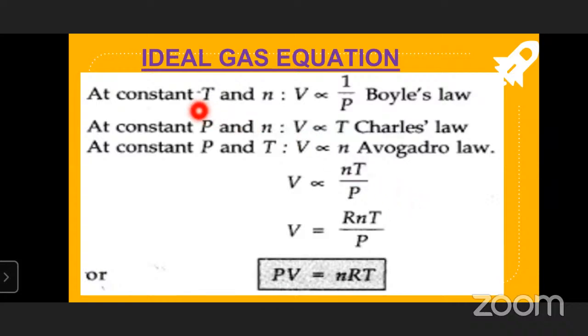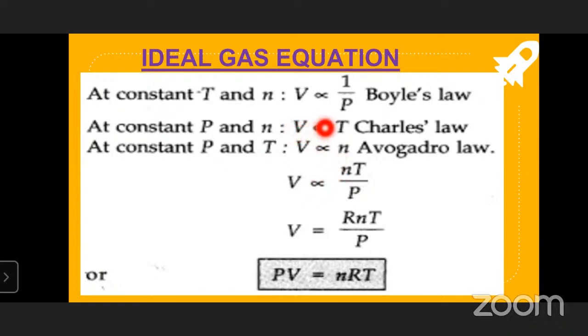At constant T, V is proportional to 1 by P, or PV is constant, which is called Boyle's law. At constant P and n, V is proportional to T, which is called Charles's law. And Avogadro's law: V is proportional to n. Based on these three equations, we can write V is proportional to n.